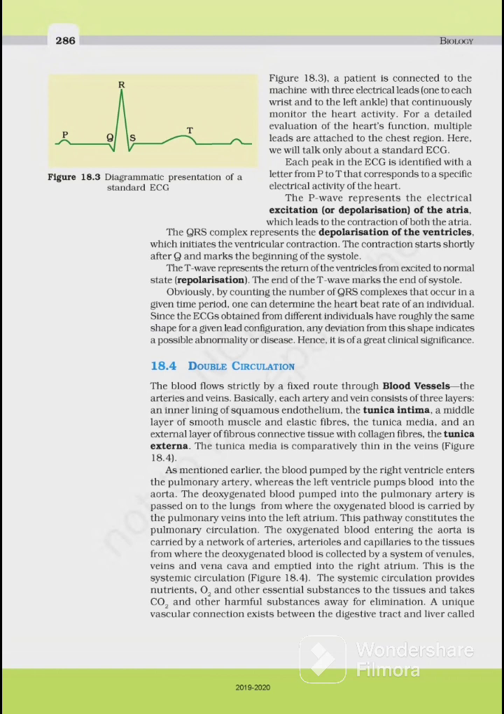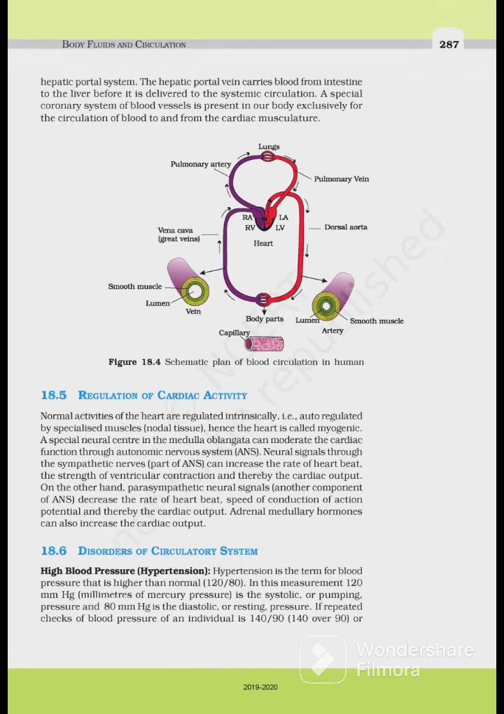elimination. Okay, a unique vascular connection exists between the digestive tract and liver called hepatic portal system. The hepatic portal vein carries blood from intestine to the liver before it is delivered to the systemic circulation. A special coronary system of blood vessels is present in our body exclusively for the circulation of blood to and from the cardiac musculature. अब यहाँ पे क्या दे रखा है?